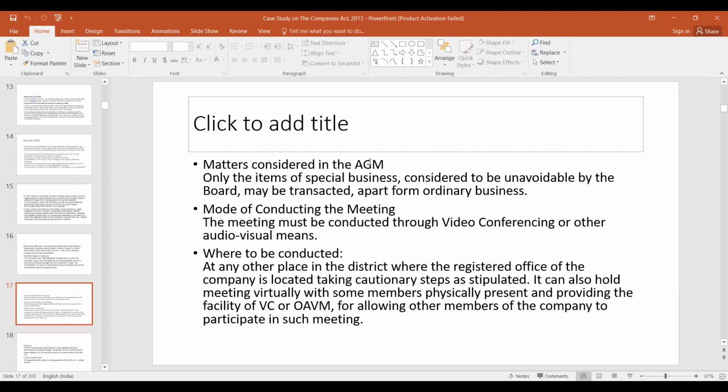Then matters considered in the AGM. Only the items of special business considered to be unavoidable by the board may be transacted apart from the ordinary business. Then mode of conducting the business. It can be conducted through video conferencing or other audio visual means. And where it has to be conducted at any other place, in the district where the registered office of the company is located, taking cautionary steps as stipulated. It can also hold the meeting virtually with some members physically present and providing the facility of video conferencing or other audio visual means for allowing other members of the company to participate in such meetings.